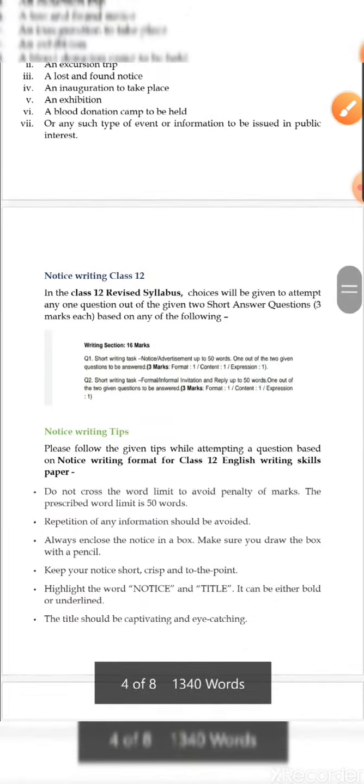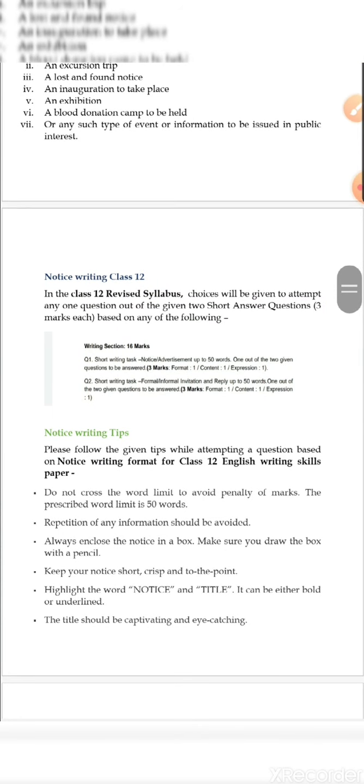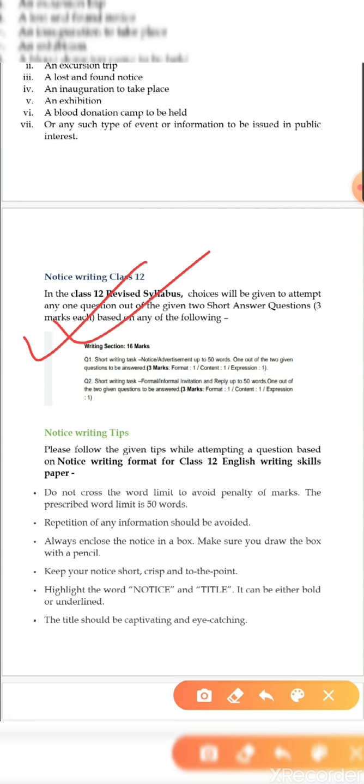Now, notice writing for class 12 in our revised syllabus. I have just picked up this picture from our revised syllabus circular, where it is said that the short writing task, notice or advertisement up to 50 words, one out of the two, is very much important: one out of the two given questions is to be answered.